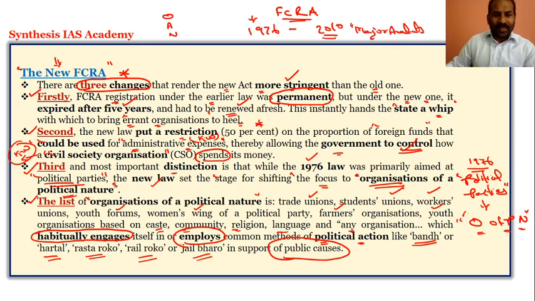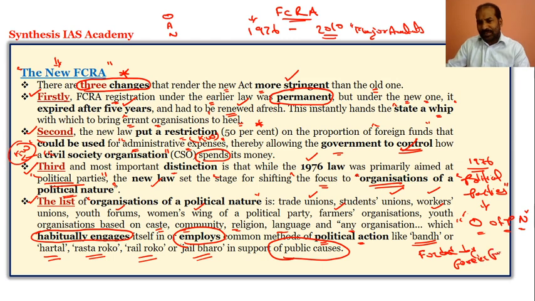Look at it, the government is trying to take control of any situation wherein these organizations habitually employ common methods of political action like bandh, hartal, rasta roko, rail roko or jail bharo. They will not be funded. Please do understand, they will not be funded by the foreign funds.